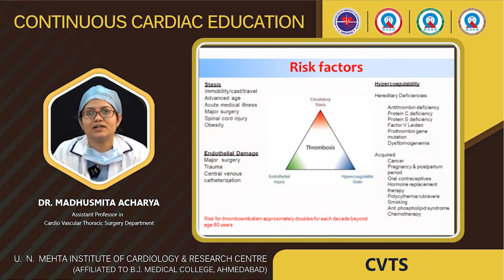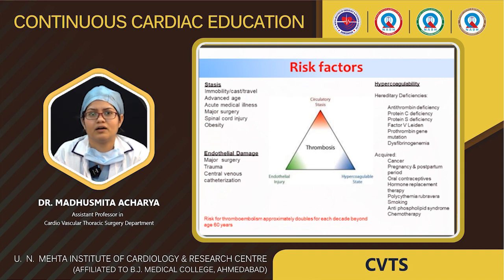Next we will see the risk factors of pulmonary embolism. That is, as we know, Virchow's triad, and it can be due to stasis, endothelial damage, or a hypercoagulable state. So why and how stasis? Stasis occurs if there is immobility or long travel, old age, major surgery, spinal cord injury, obesity.